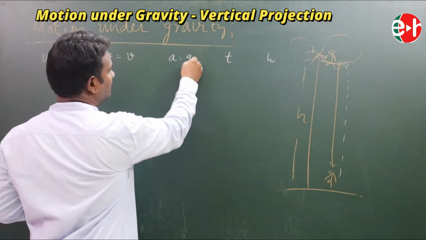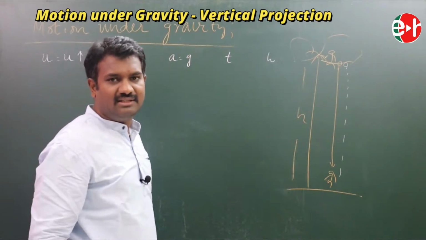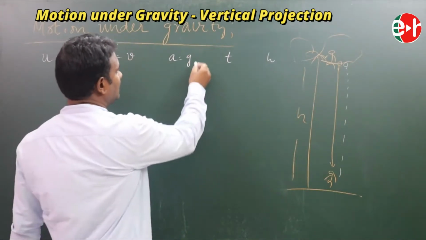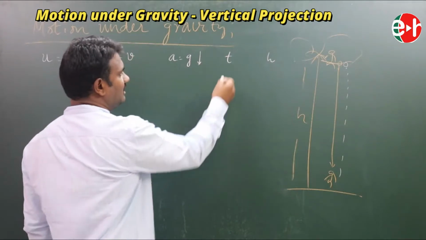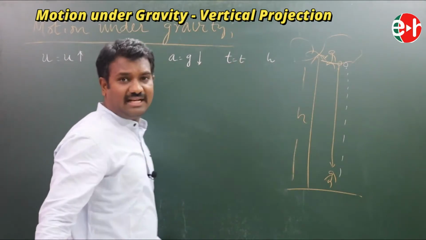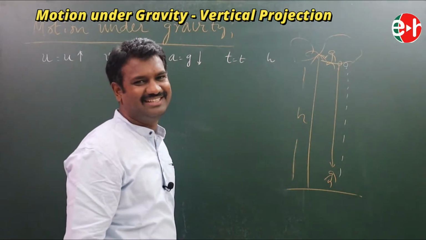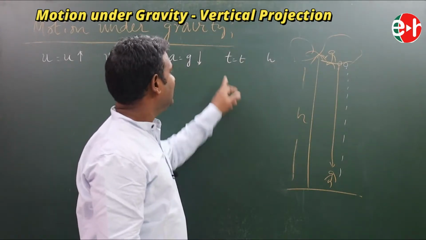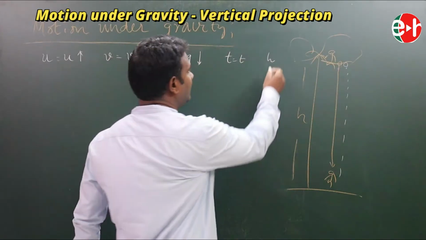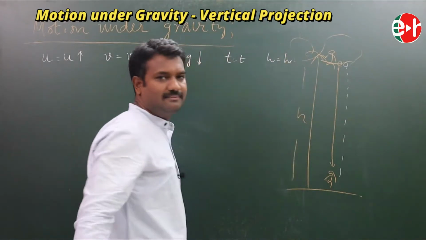And a is equal to acceleration due to gravity. So a is equal to g. This g is in the downward direction. Time is equal to t. What is the direction for time? Who knows? It is a scalar quantity. We need not give any sign for this. And h is equal to, let it be h.